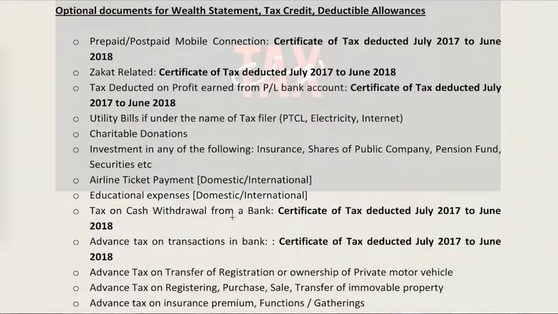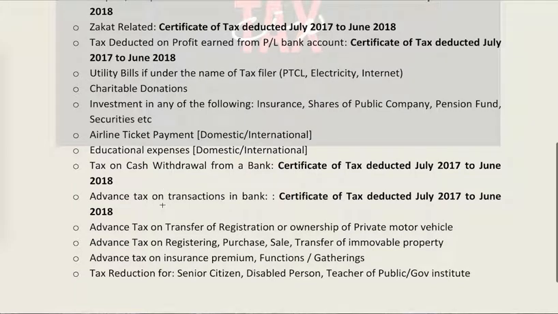for the cash withdrawal you can get the certificate from the bank. For the educational expenses, you can give your consultant the fee slips on which it is mentioned that 5% tax has been deducted. For air tickets, you can give them the printout of the page which mentions that this amount has been deducted. And advance tax on transactions in bank.